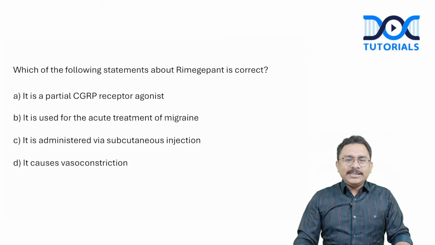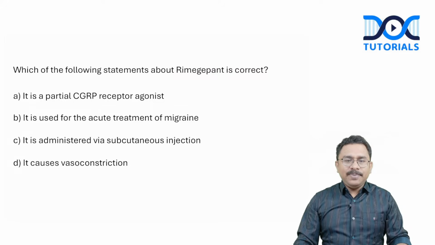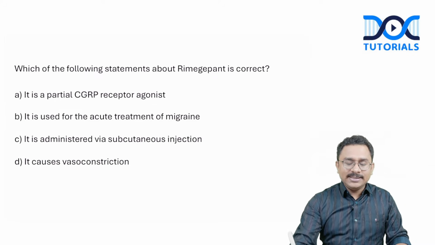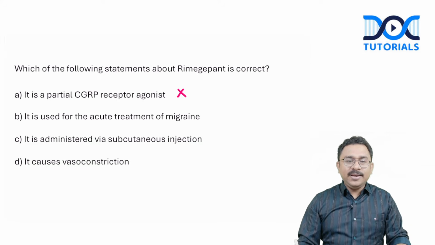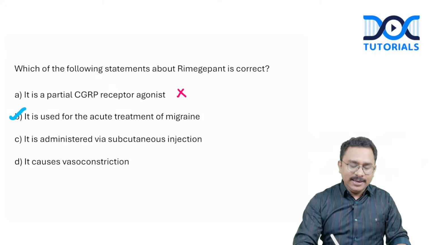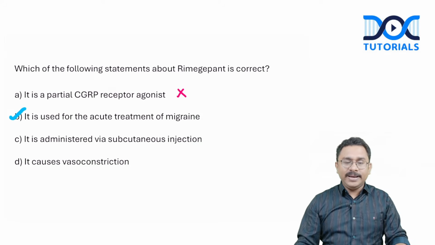Which of the following statements about rimegepant is correct? The first option, it is a partial CGRP receptor agonist. It is wrong. We know that rimegepant is a newer drug for migraine. And what is the mechanism of action? It is a CGRP receptor antagonist. Next option, it is used in the treatment of migraine, acute treatment of migraine. Absolutely right. It can be used in the acute treatment of migraine.